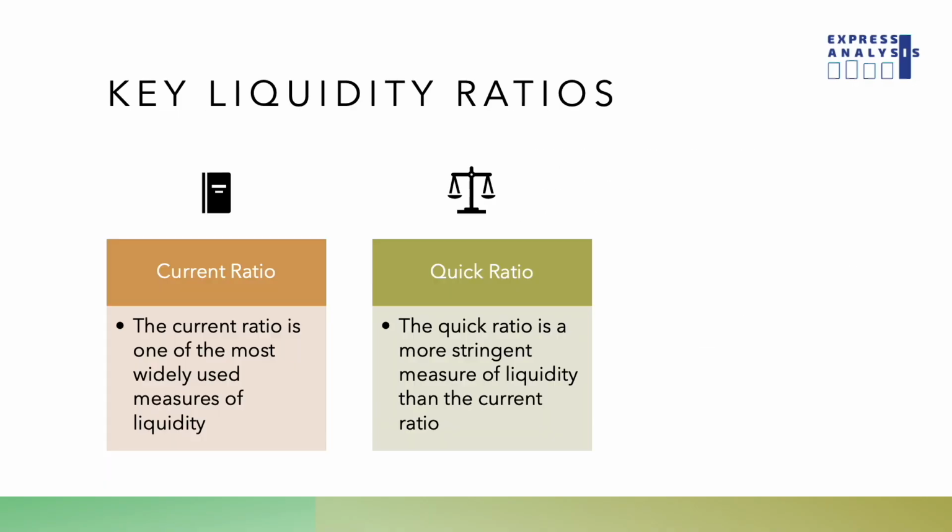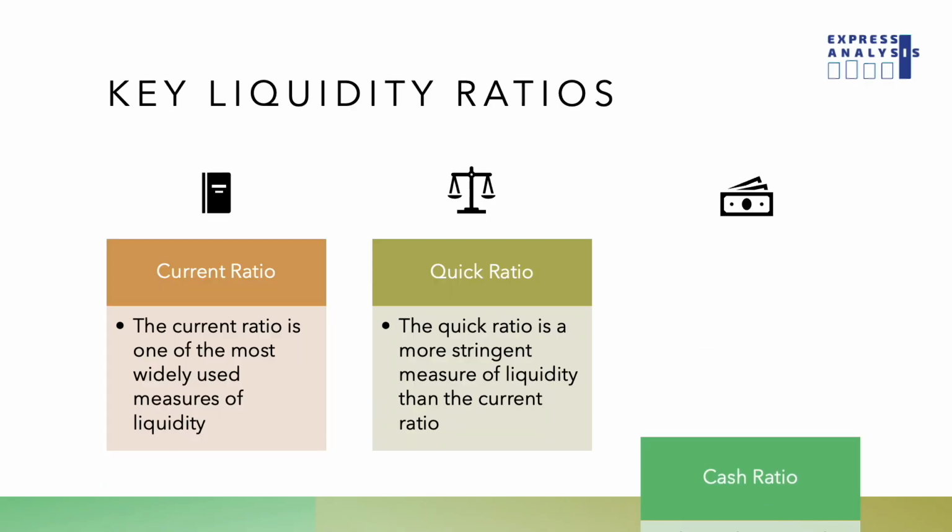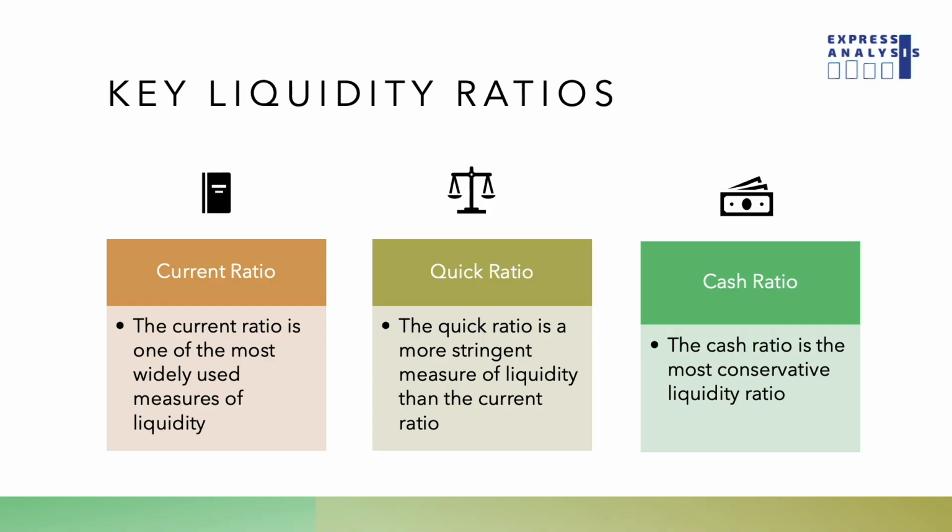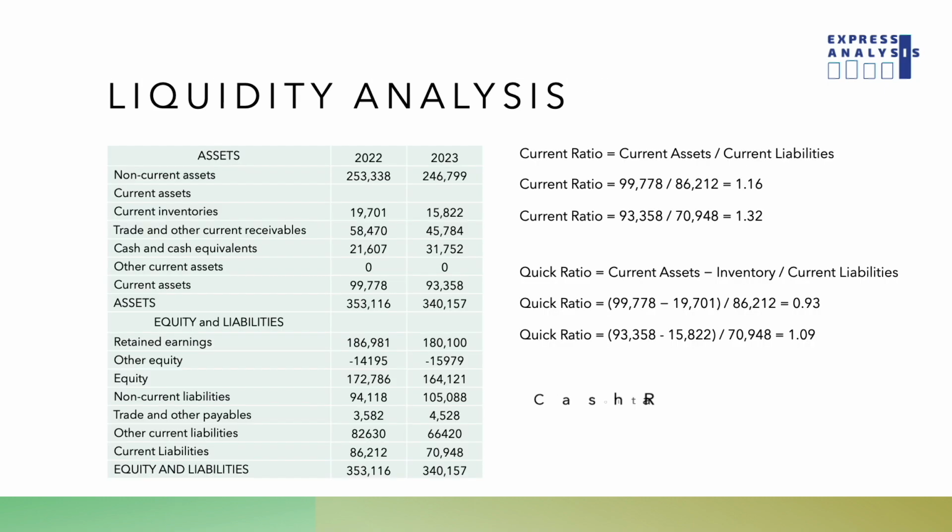The cash ratio is the most conservative liquidity ratio. It measures the company's ability to cover its current liabilities using only cash and cash equivalents, such as highly liquid short-term investments. This ratio provides insight into the company's immediate liquidity position.